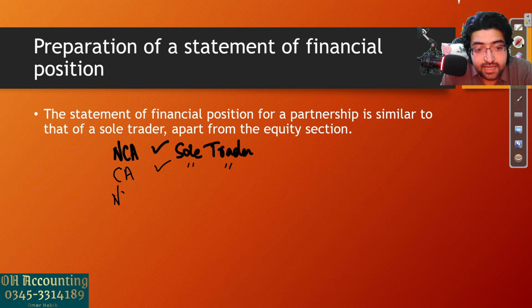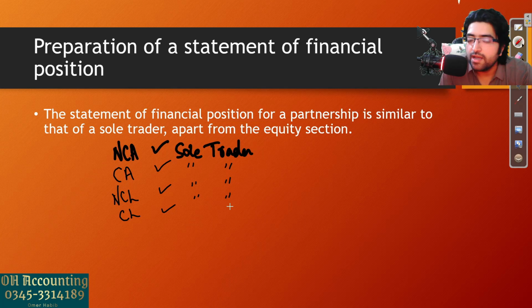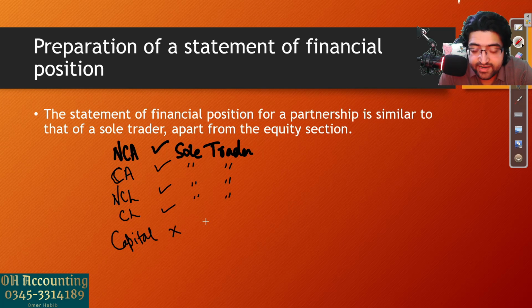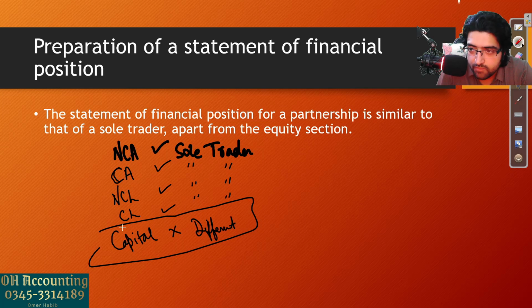The non-current liability section is also the same as sole trader, and then the current liability section is also the same as sole trader. So I am not going into the details of that or explaining that again to you. I will only explain the capital section in this video because that one is not the same as sole trader, it is different. Because now we have multiple partners, so the capital section cannot be the same, obviously.